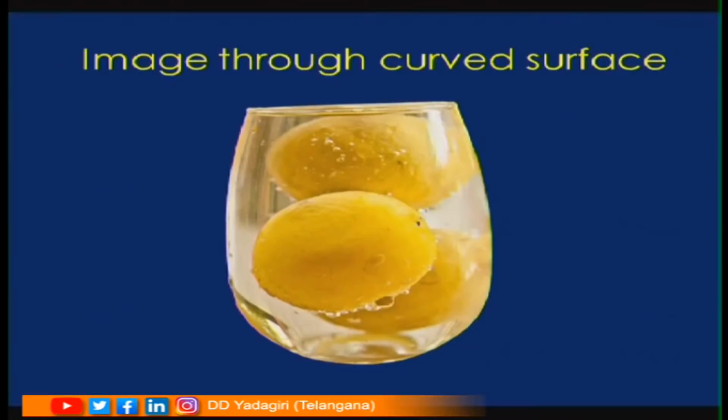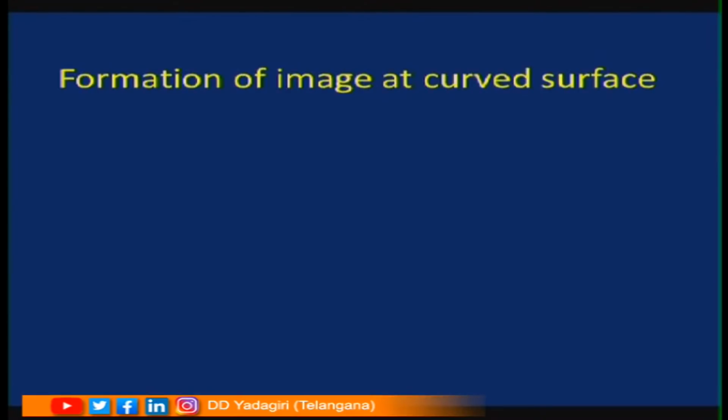Dear children, many times you might have seen the image of a lemon inside a glass. Have you ever wondered? The lemon appears to be bulged when you are observing through water as well as glass. See the beauty of the image through a curved surface. Dear children, in the previous sessions we discussed how the image is formed. Now, here we are going to discuss how the image is formed in the case of curved refracting surfaces. Formation of image at a curved surface.